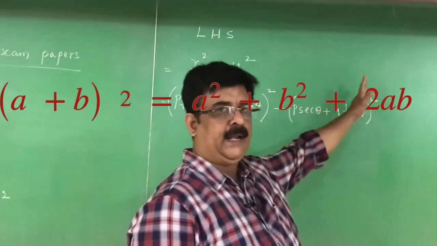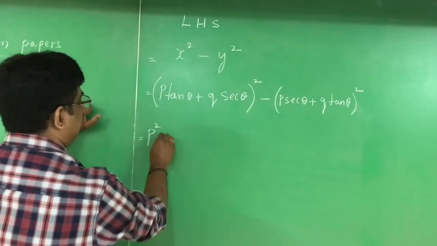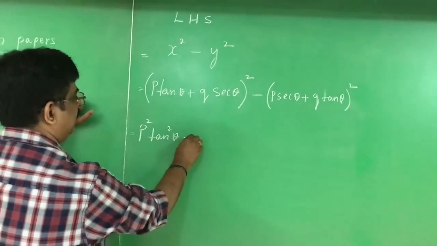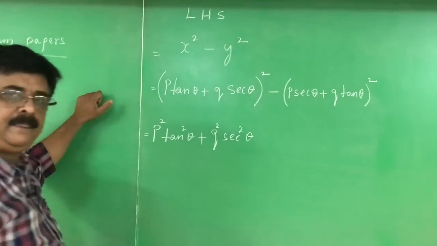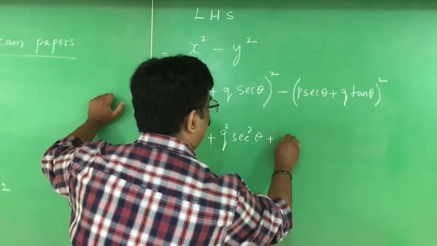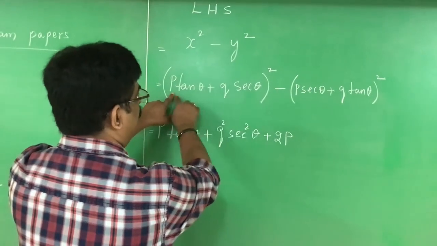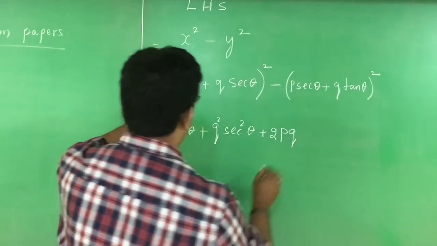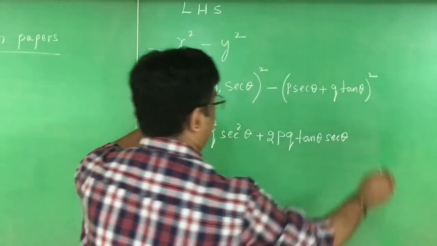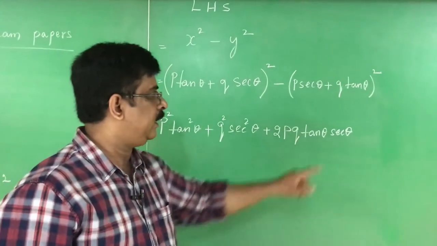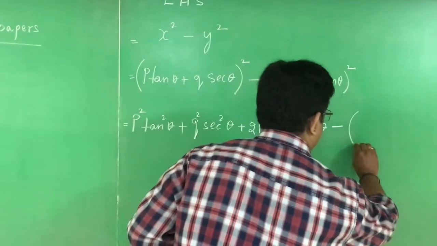a plus b whole square. Then it becomes p square tan square theta plus q square secant square theta plus 2ab, that is 2 into p into q, 2pq tan theta secant theta. a square plus b square plus 2ab, minus of. Why do we have to write minus of?